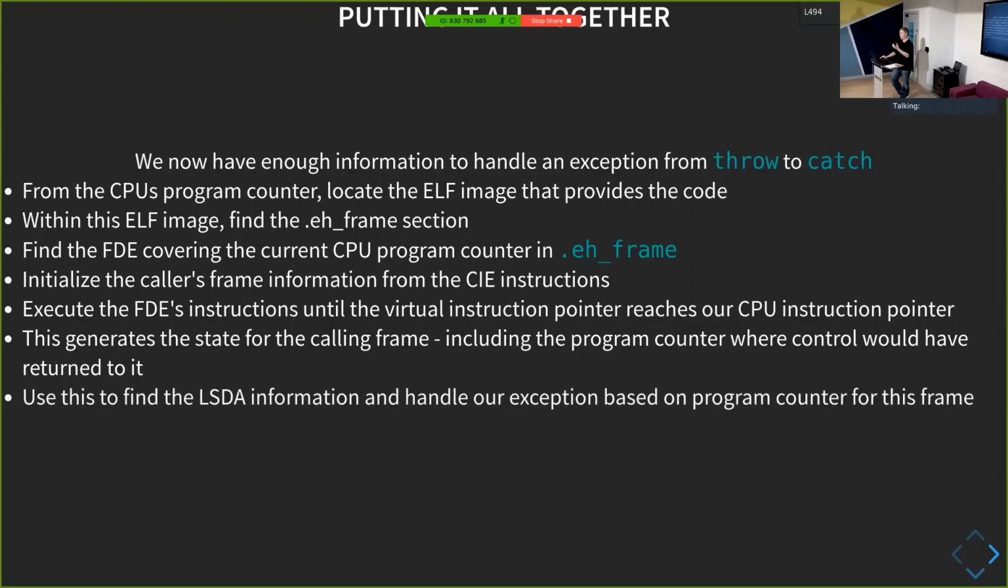Then from that, we can also find the LSDA information in the FDE. This LSDA information is our C++ exception handling data. We can look up our instruction pointer in that data in order to find out what code we need to run to either clean up or catch that exception. And then we repeat the process until we find something that actually catches the exception. Okay?